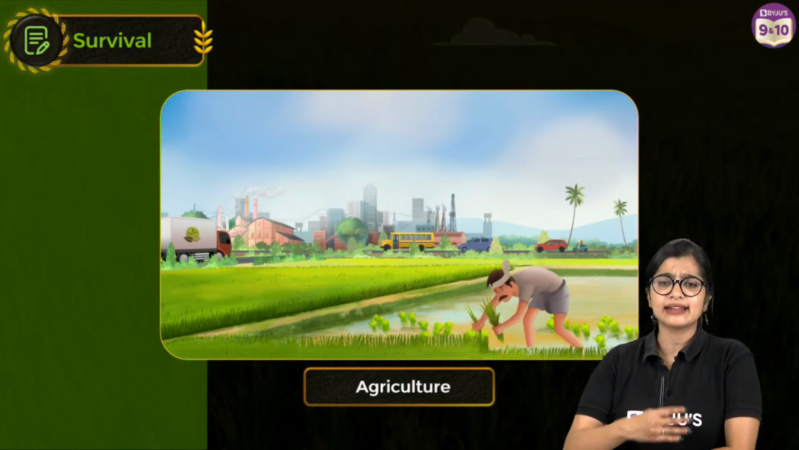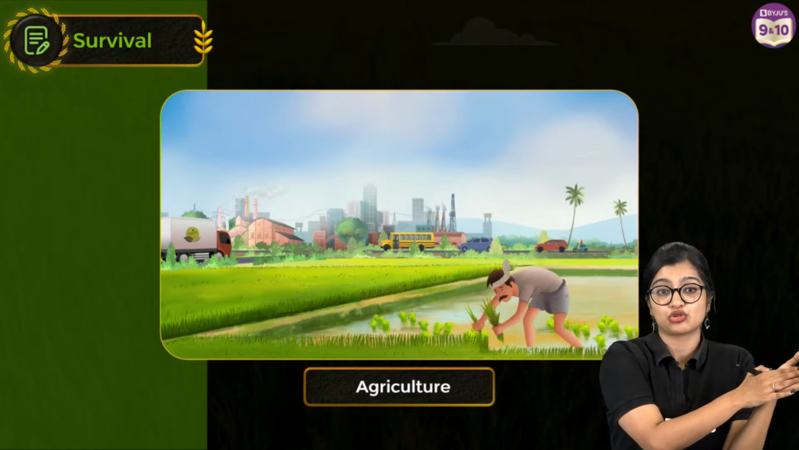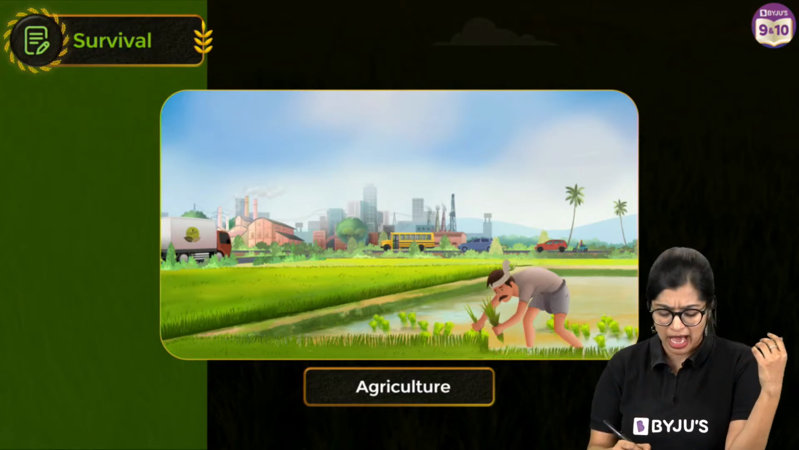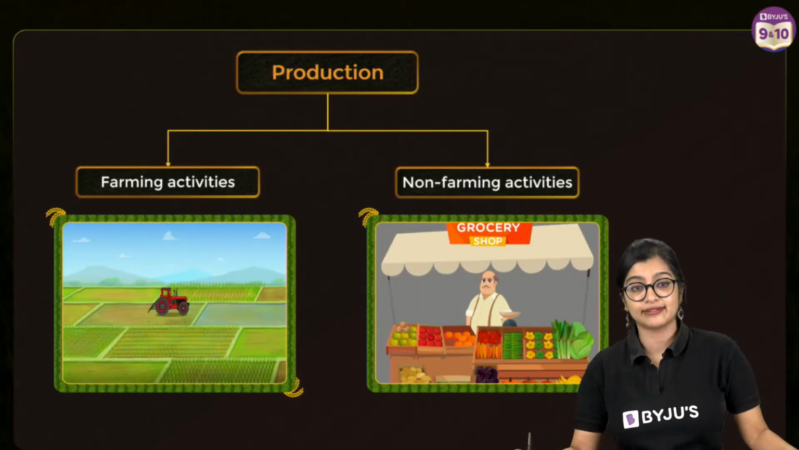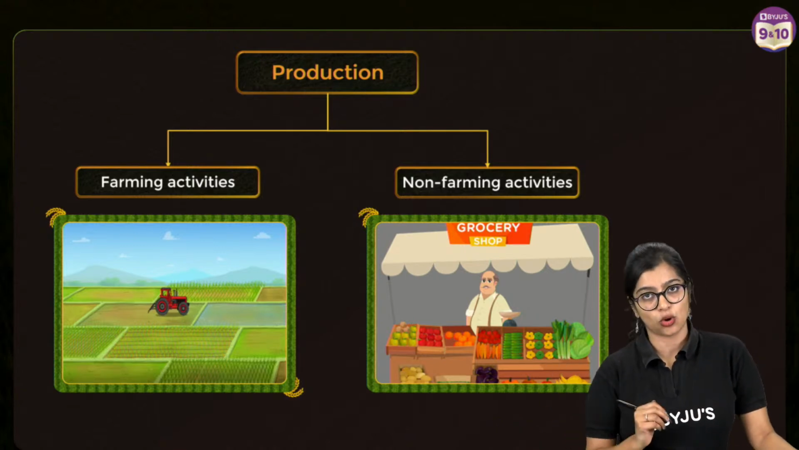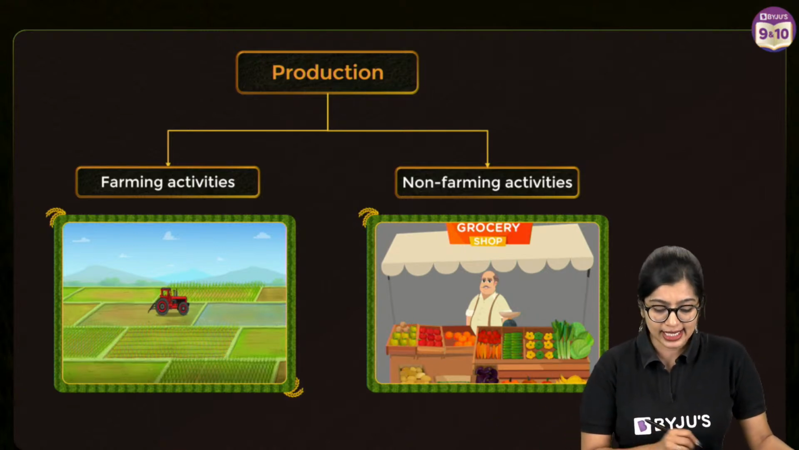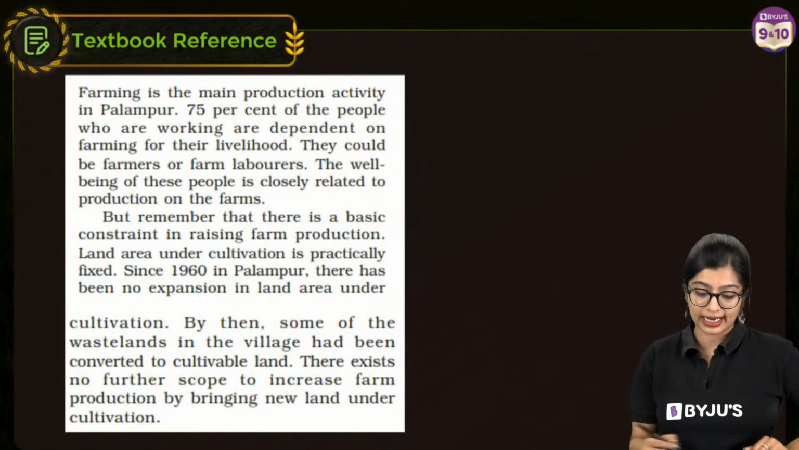We see that in the case of our village. So we'll go back to our story. In the case of our village, Palampur, we mainly observe that there are farming activities in place and there are some non-farming activities also, right? So in this case, let me go back to your textbook, and if you have your textbook, you can highlight this part.